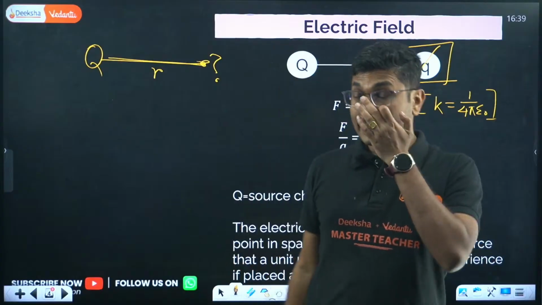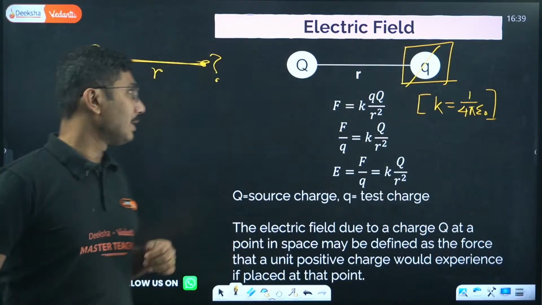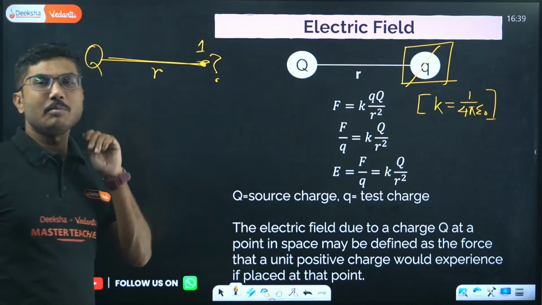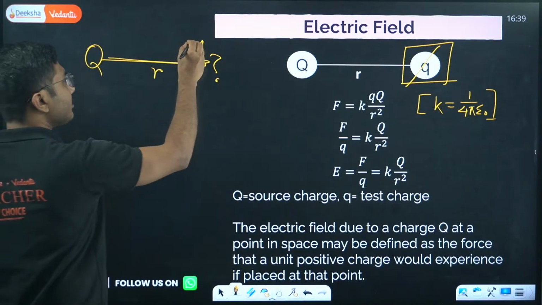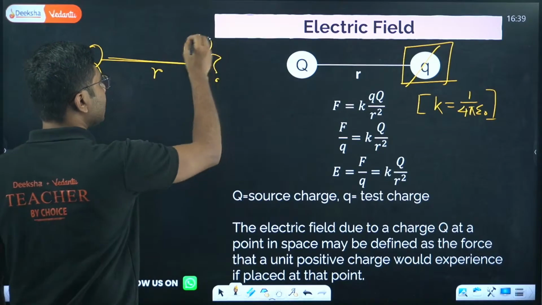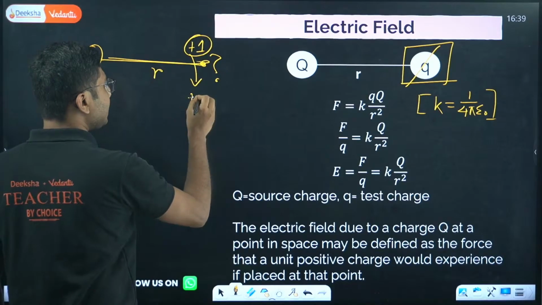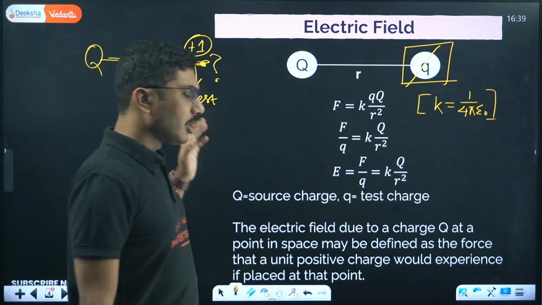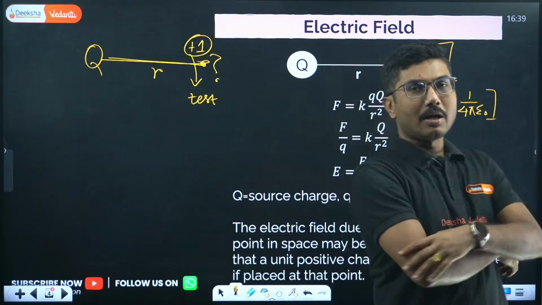To understand that, what we can do is put a single unit positive charge, which is sometimes called a test charge. Test charge means it is only for testing purposes. It does not have any other property than testing.